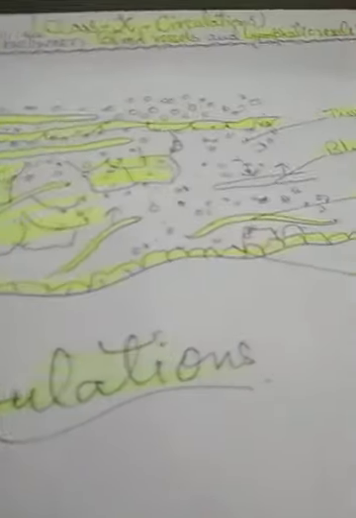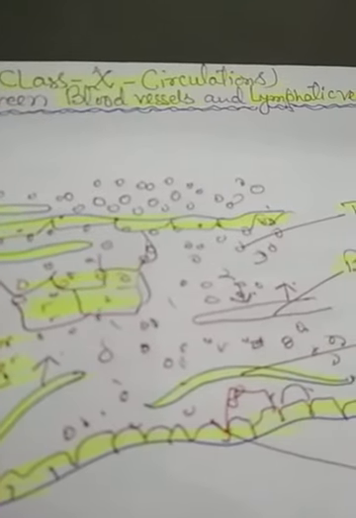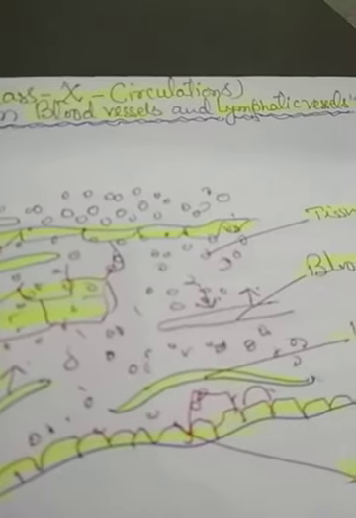As you know, all the blood vessels and lymphatic vessels are composed of cell membrane and cell organelles, as well as different other tissues like areolar tissue, the extra tissue, and these tissues also have a cell membrane and cell content.